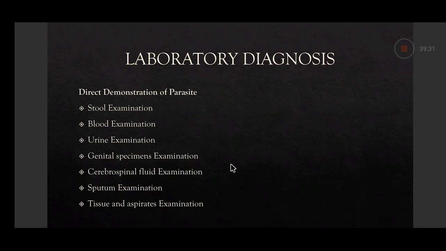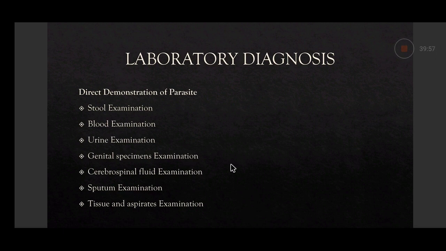Then comes the genital specimen examination. We talked about only one genital parasite, which was Trichomonas vaginalis, right? So if you have a vaginal discharge or urethral discharge, by wet preparation or by staining, you can see Trichomonas vaginalis.